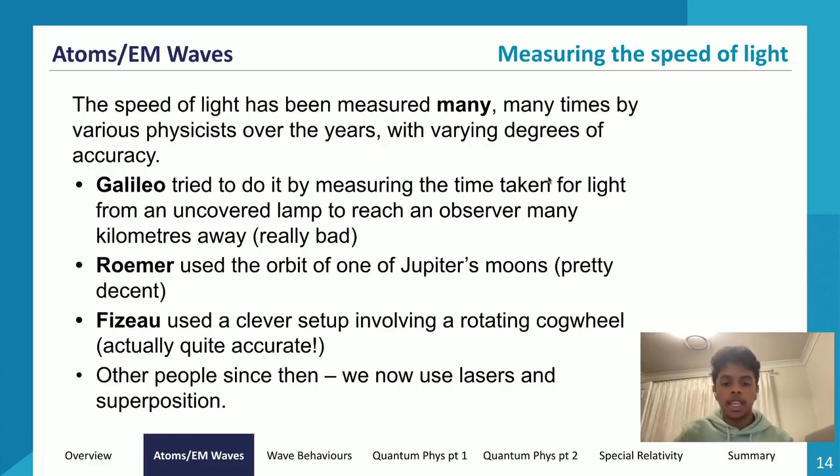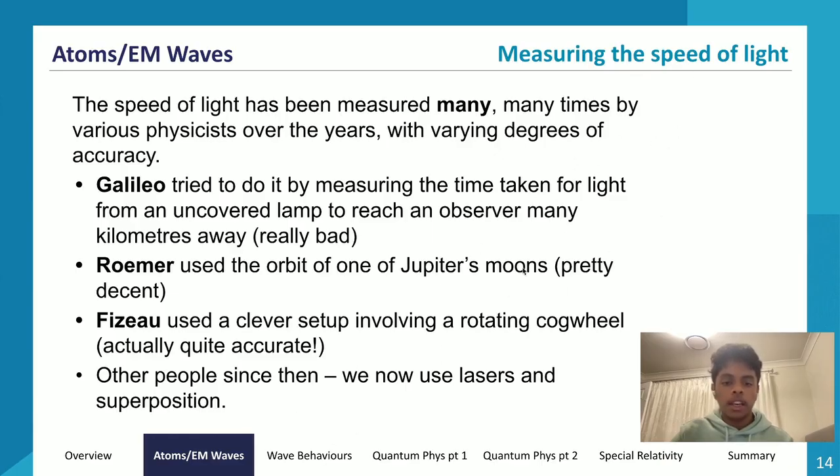So what he did was he set up the apparatus such that a light source would shine light through the gaps between the teeth within the cogwheel. So there's teeth and then there's gaps between the teeth, right? So he set up a cogwheel so that the light source would shine a ray of light through the gaps between the teeth, and it would hit a mirror 10 kilometers away, right? And then it would come back.